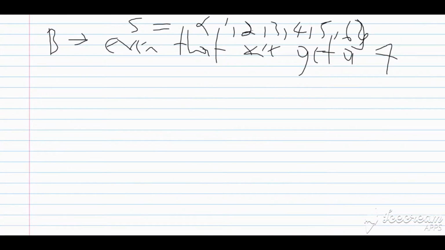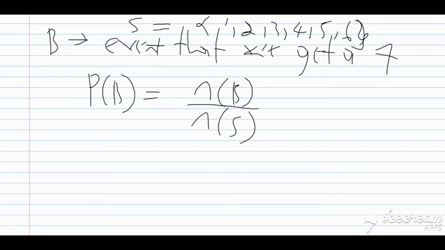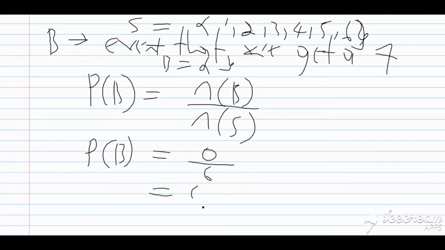Now let us look at a different event. Now let us say B is the event that we get a 7 when we roll a die. So let's go again. The probability of B would be equal to the number of elements in B over the number of elements in my sample space. Now B would be equal to an empty set because we don't have a 7 on an ordinary die. So the probability of B is equal to 0 over 6, which is equal to 0.